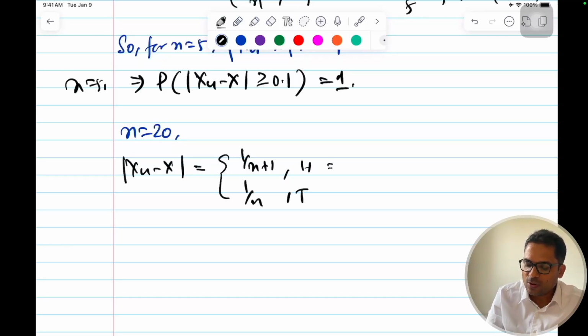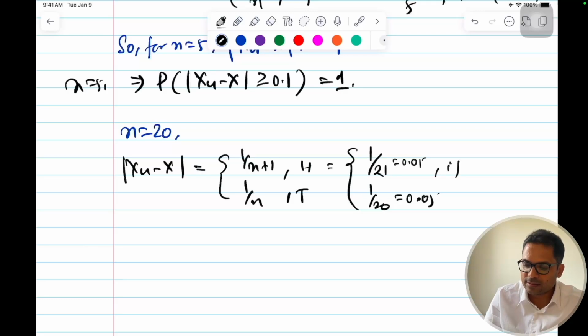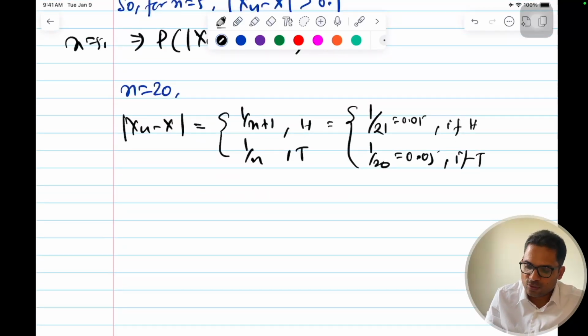This is equal to 1 by 21, 20 plus 1, that is 1 by 21, and this is 1 by 20. So this is very close to 0.05, and this will be also very close to 0.05 only. This is if head, if tail, right? So now if you see, my epsilon is 0.1.